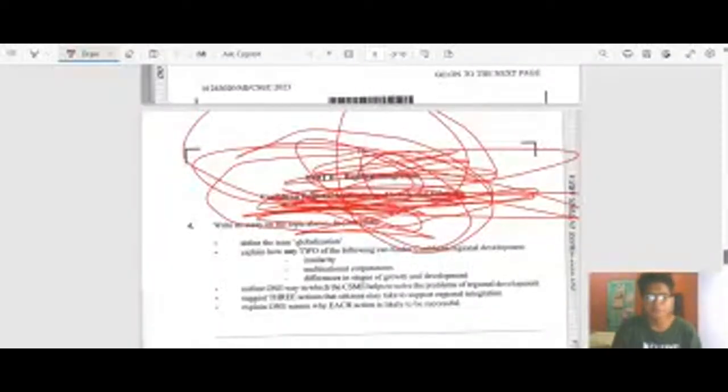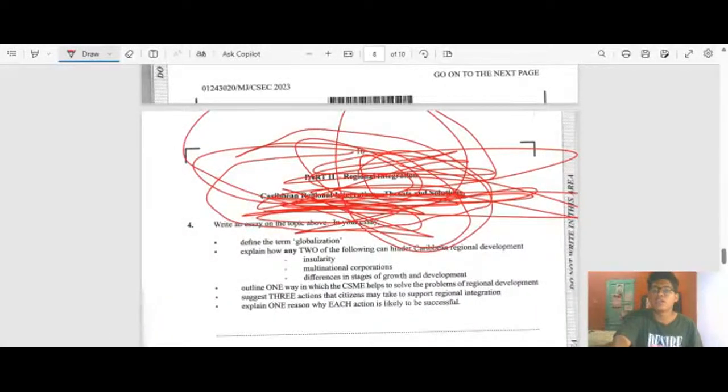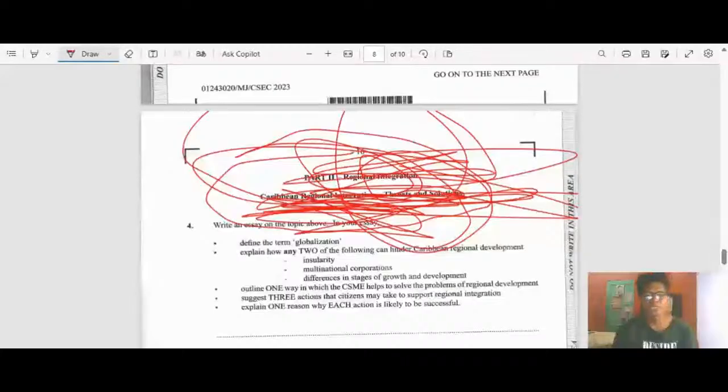And this is where we stop, from regional integration. I like to answer all these things separately because you could choose from a variety of essays. So for example, on question 4, we have regional integration, right? And some of you might be asking the very obvious question: what is integration? Well, regional integration is when two or more countries come together and unite, usually for the purpose of generating wealth and for developing each other. So it's basically a hand-to-hand win.